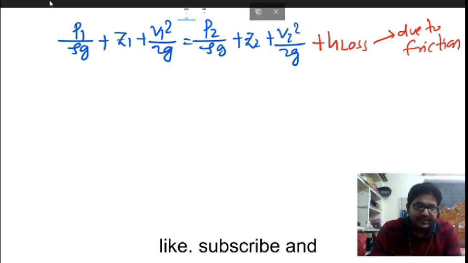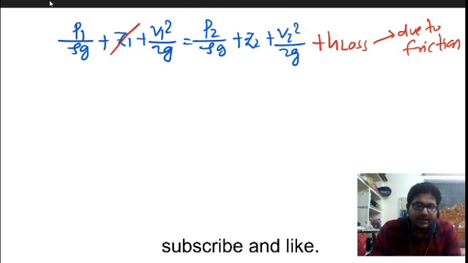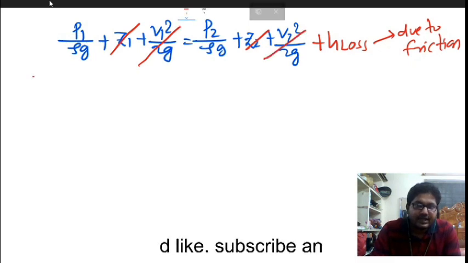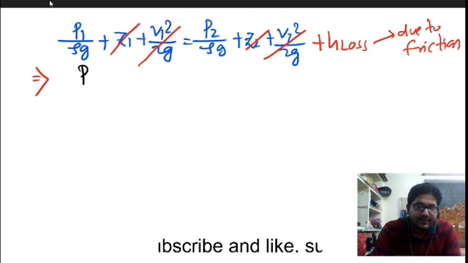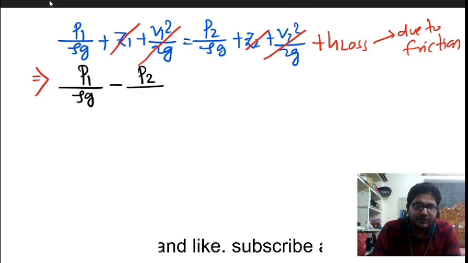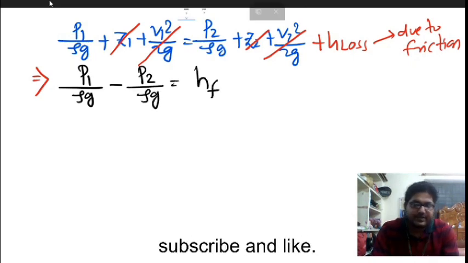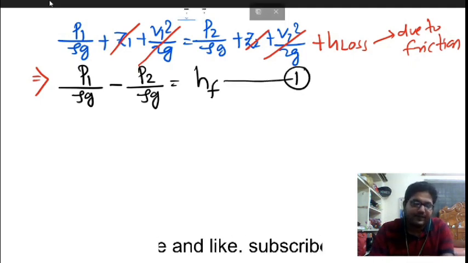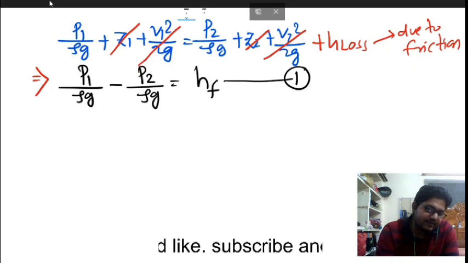Now Z1 equals Z2, so Z1 and Z2 cancel, and V1 equals V2, so the kinetic head is also cancelled. So I can write P1 by rho g minus P2 by rho g will be equal to the head loss due to friction. This is equation number 1.